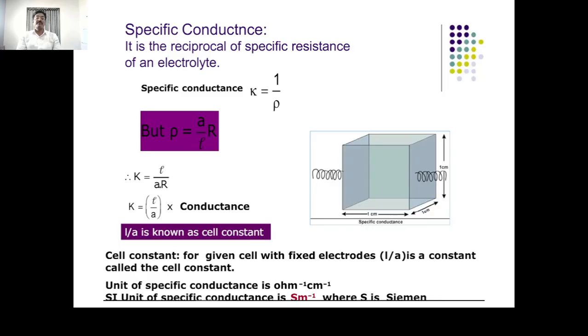Therefore K is equal to L upon A into the conductance.